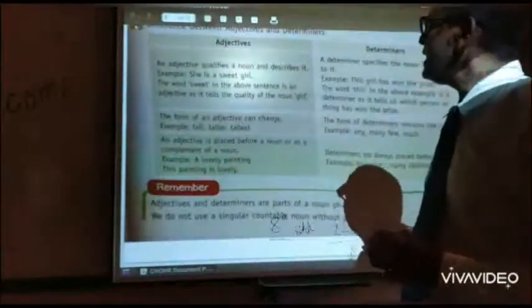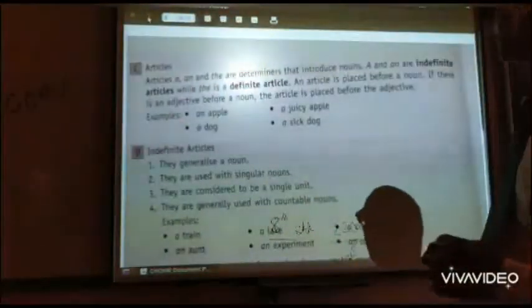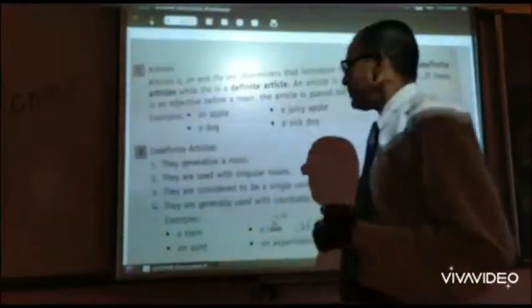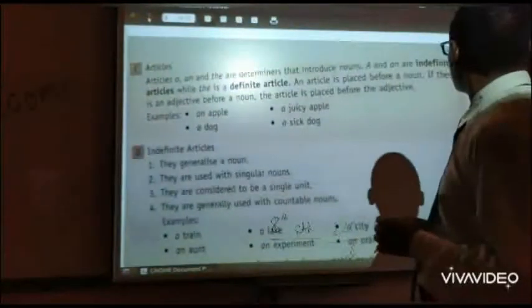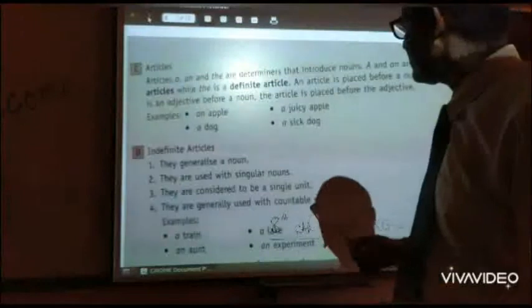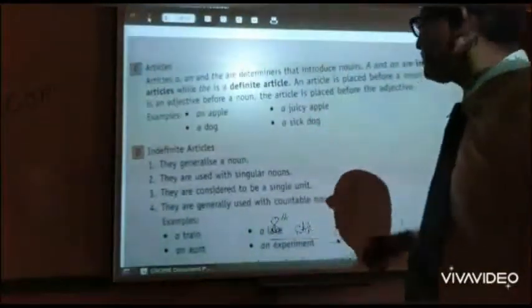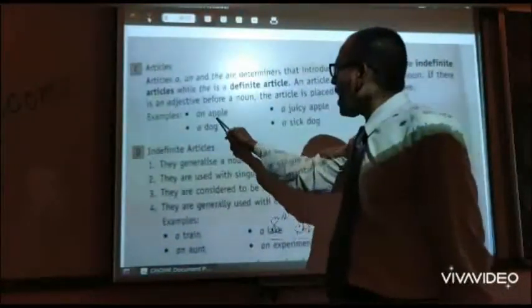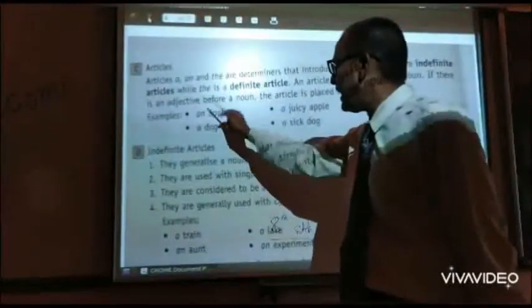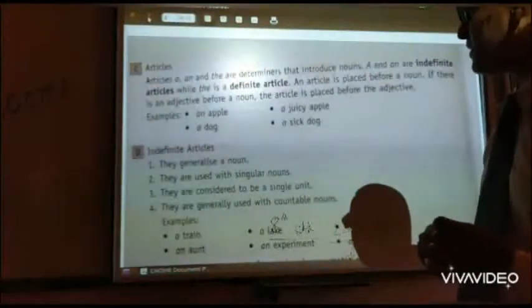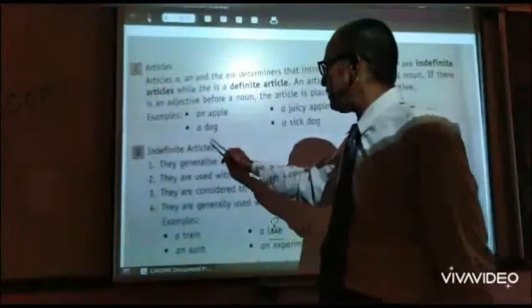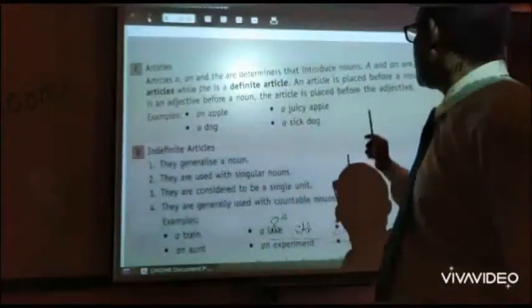Let us see the next one. We start with articles, and we know that there are 3 words coming under that: a, an and the. Out of these, a and an are called indefinite articles, whereas the is called the definite article.